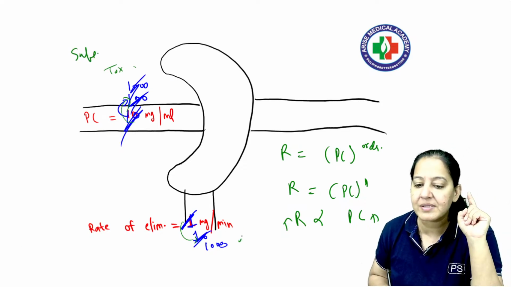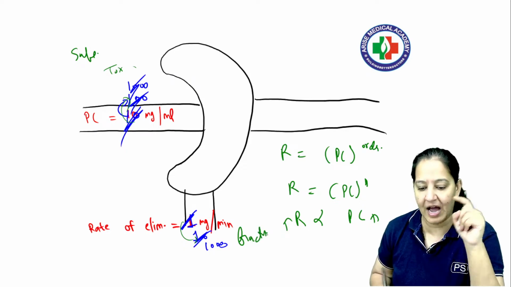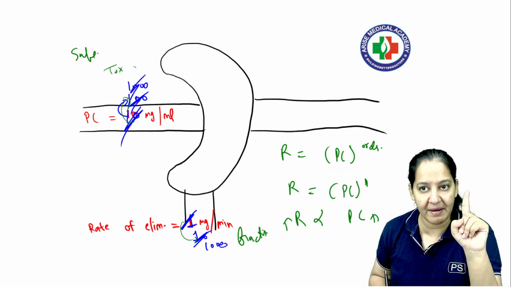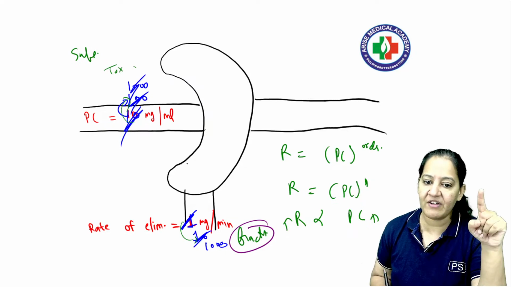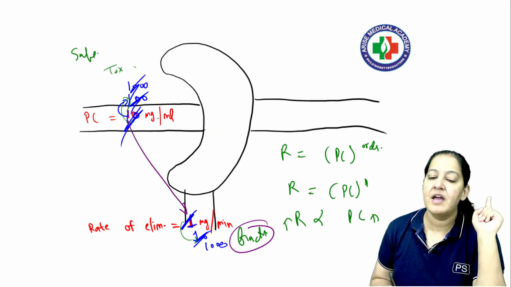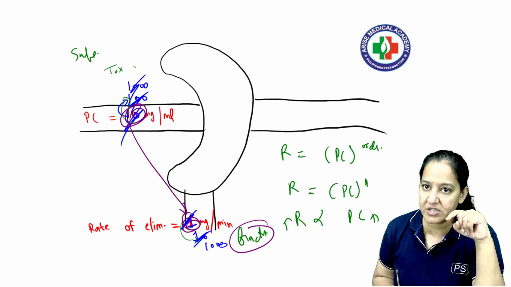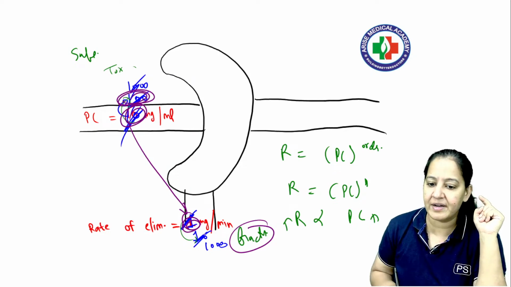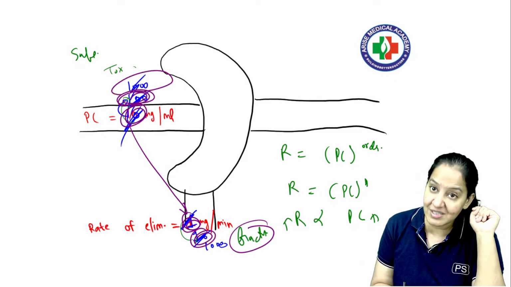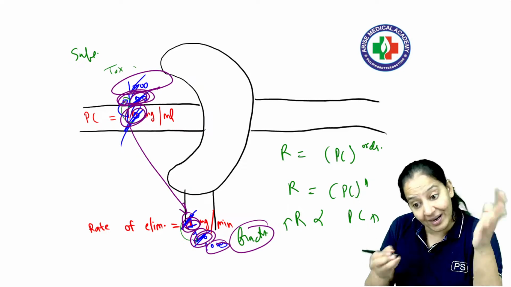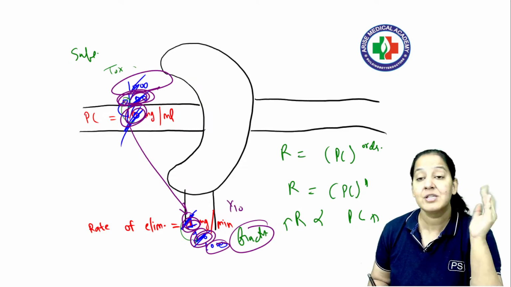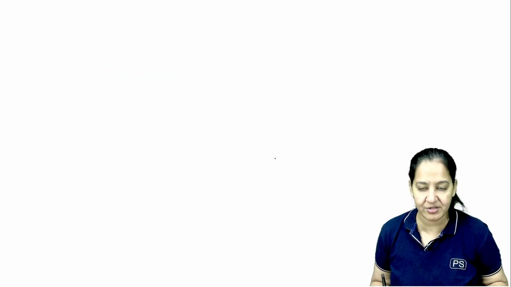And here I can say a constant fraction is excreted. I am not saying the constant amount. Please mind my words. I am saying constant fraction. Constant fraction means 1/10 of the drug is excreted. When the concentration is 10, 1 is excreted. When the concentration is 100, 10 is excreted. When the concentration is 1000, 100 is excreted. Always 1/10. So constant fraction is excreted. Say yes if you got it, everyone.